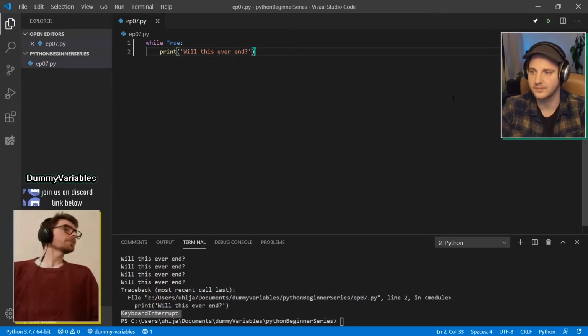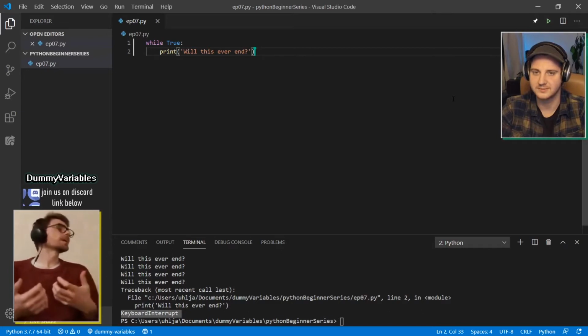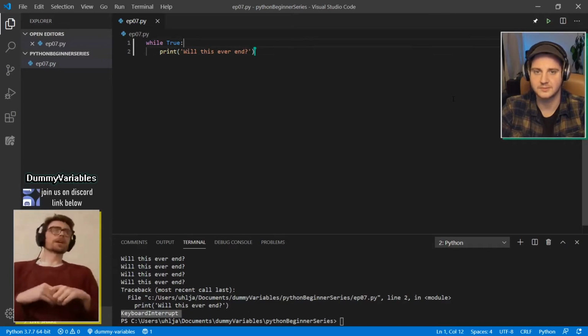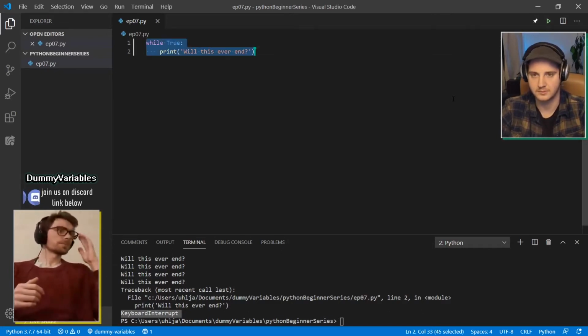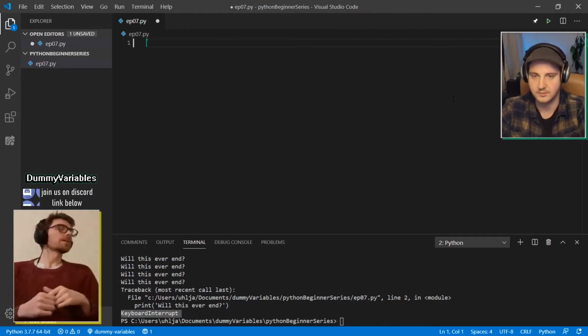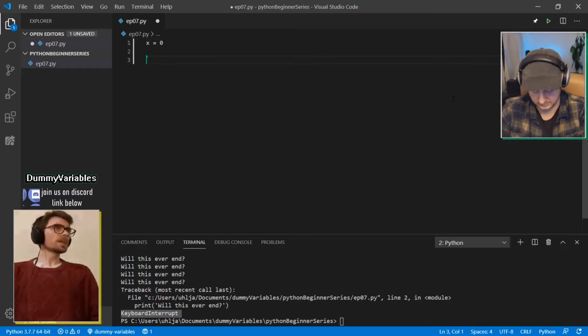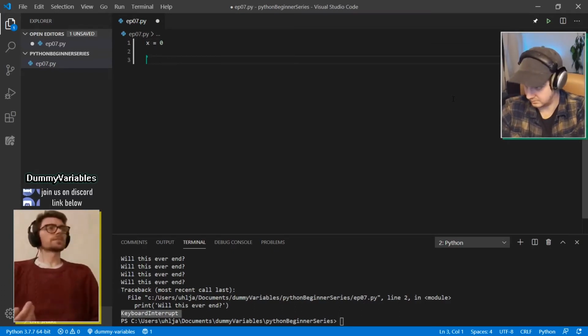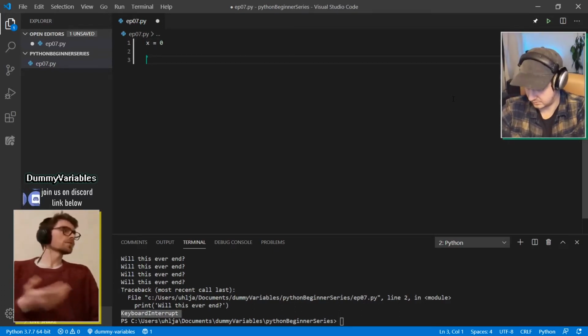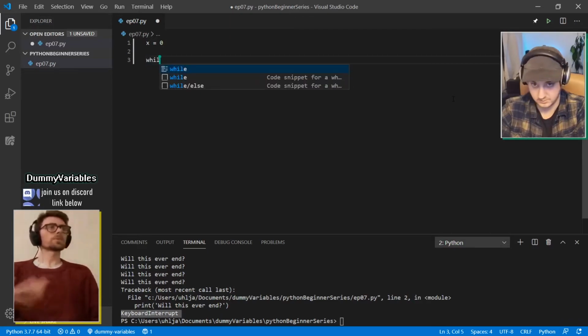Excellent. So how about we, instead of just evaluating true every time, evaluate something more meaningful. So let's set up a variable, and maybe we'll have a number. Let's call it x or something like that, and just set it to 0 or 1 or any sort of number. And we can check, so long as it's below a certain number, we'll keep doing something.